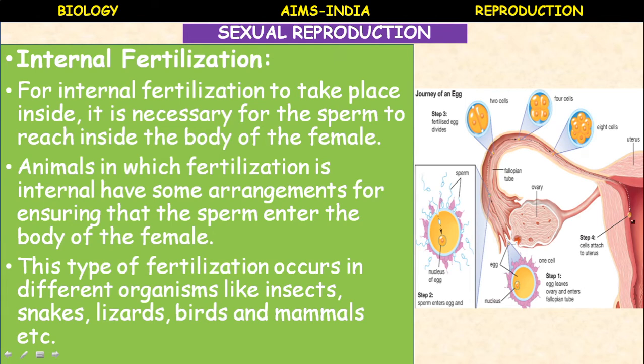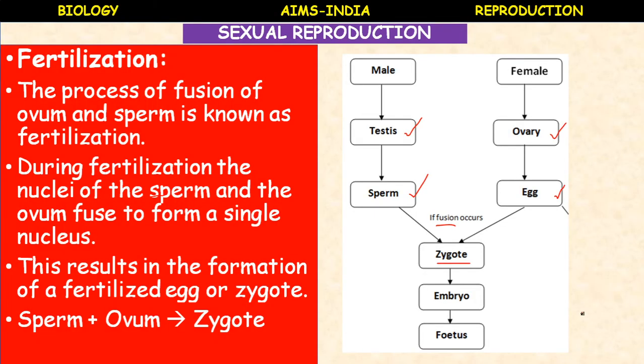The zygote converts into an embryo. How is the zygote developed into an embryo? By means of cell division. So now you can answer this one. Where does the fertilization take place? Where does the fusion occur in human beings? In the female reproductive system, in the fallopian tube, the fertilization process takes place. Fertilization results in the formation of a zygote. The zygote undergoes cell division and forms the embryo.